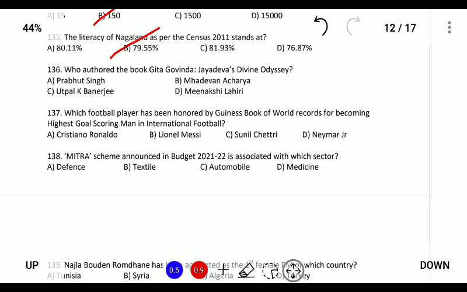Who is the author of the book Gita Govinda Jayadev's Divine Odyssey? So Gita Govinda was authored by Jayadeva, and it was written by Mahadevan Acharya. Next, which football player has been honored by Guinness Book of World Records for becoming the highest goal scoring man in international football? So this has been given to Cristiano Ronaldo for scoring 115 goals in international football.